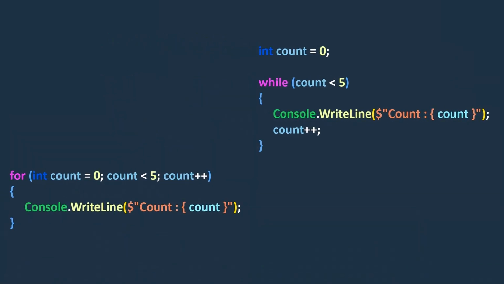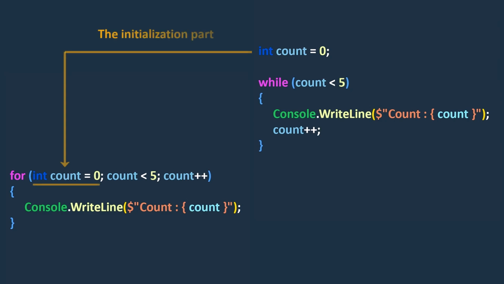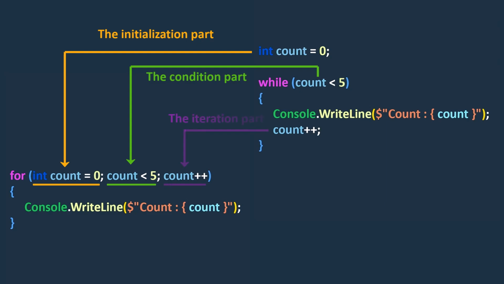As you may have noticed, this loop, like the for loop, has 3 parts: the initialization part, the condition part, and the iteration part. So, we can get the same result using a for loop.